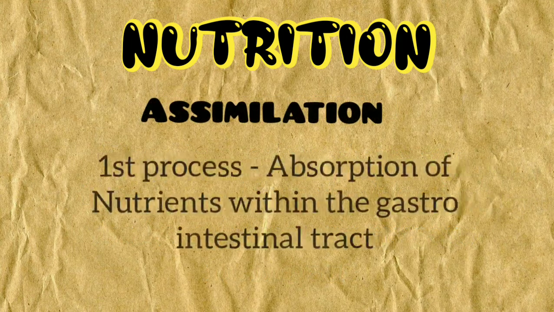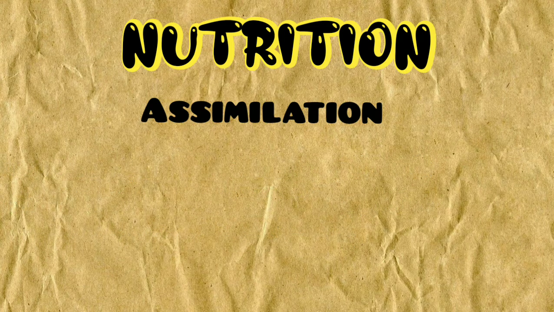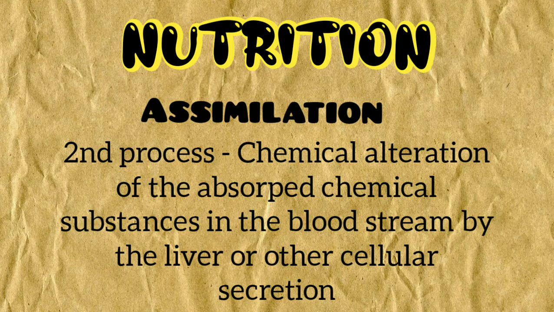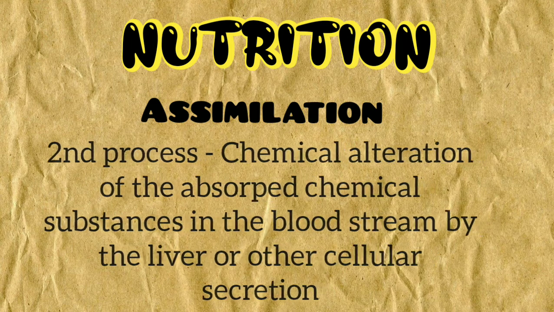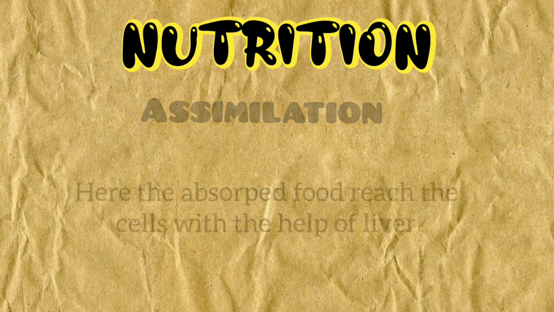Assimilation. The first process of assimilation is the absorption of vitamins, minerals, and other chemicals from food within the gastrointestinal tract. The second process of assimilation is the chemical alteration of substances in the bloodstream by the liver or cellular secretions. This second process is where the absorbed food reaches the cells through the liver.